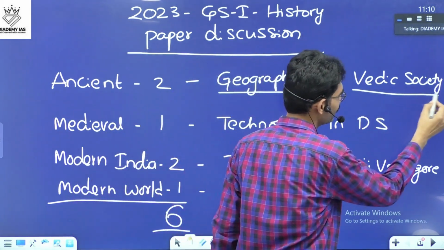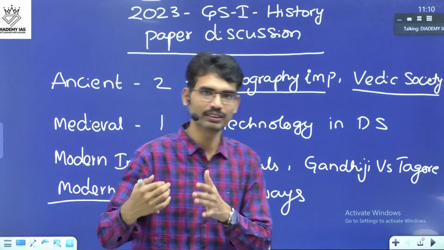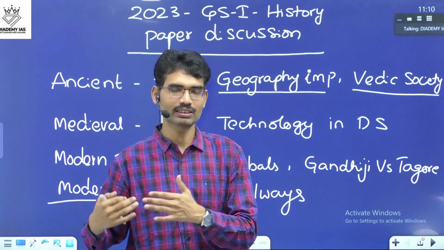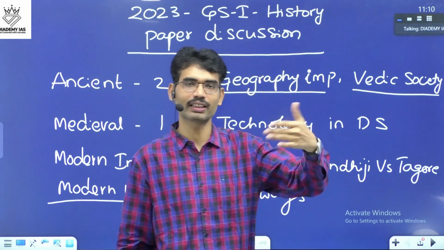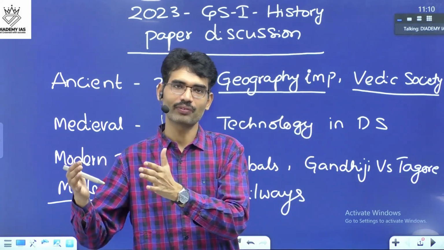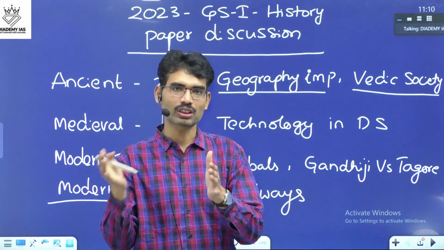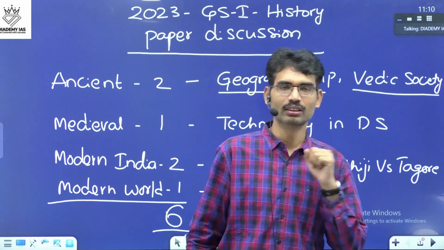When it comes to Vedic society, what are the elements of Vedic society and religion, and what are the elements which are still continuing? This is also very straightforward, because once you read ancient India very clearly, the Vedic society will keep on repeating in the other time periods also. That shows how Vedic society keeps on coming to the next generations.